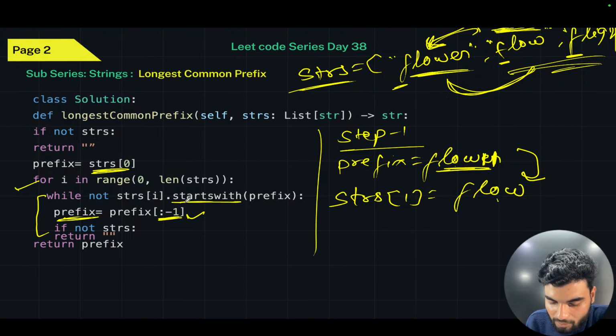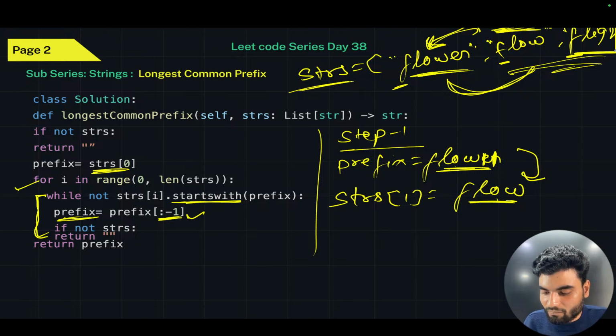Startswith gives you true, right? This is true. So this flow starts with this thing. Cool. Then what will happen? This while will not work. This while has been terminated. You will go to the for loop, correct? Then the i plus plus means your i will come to flight. Step number two.